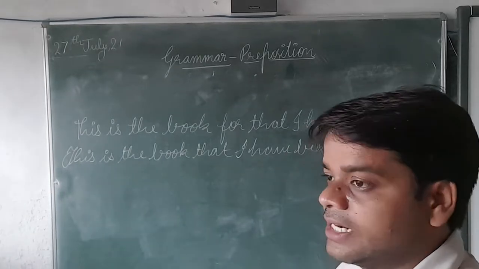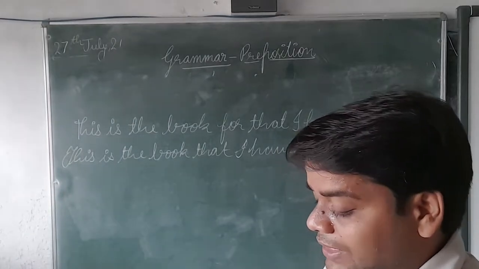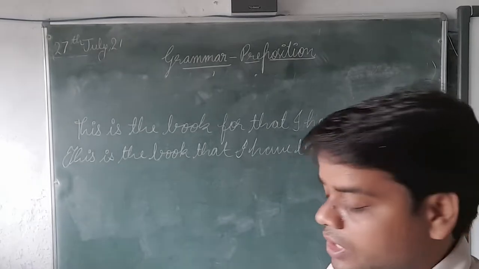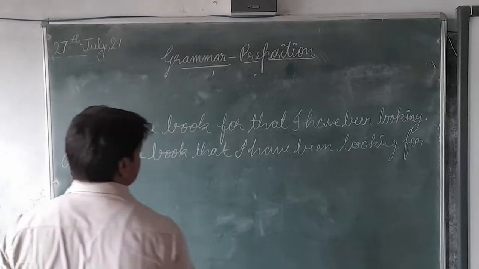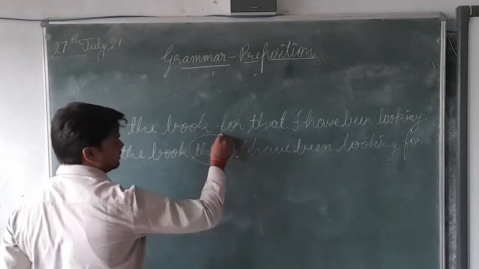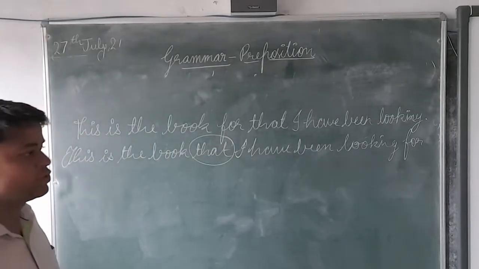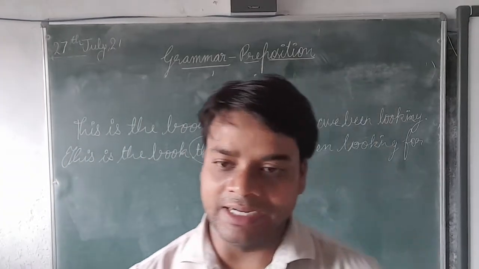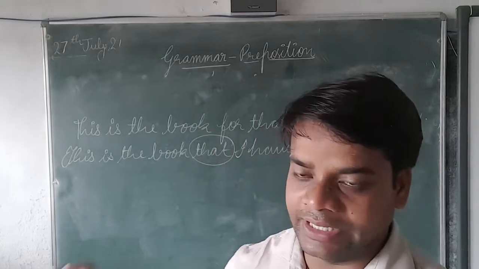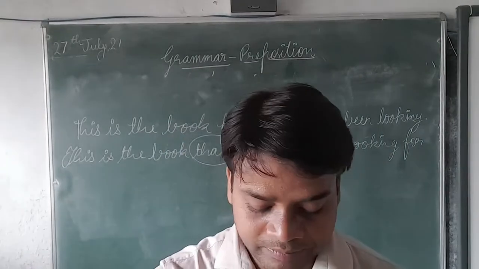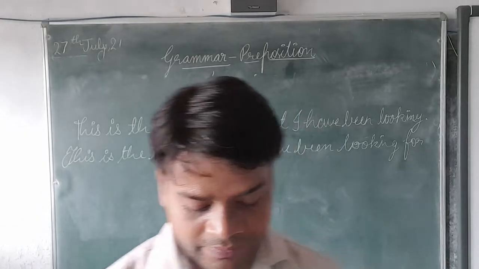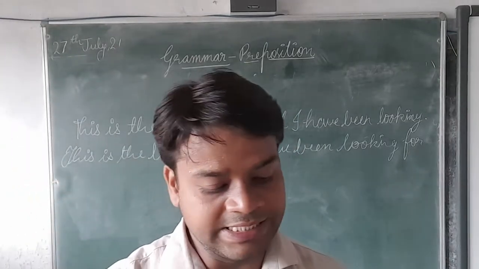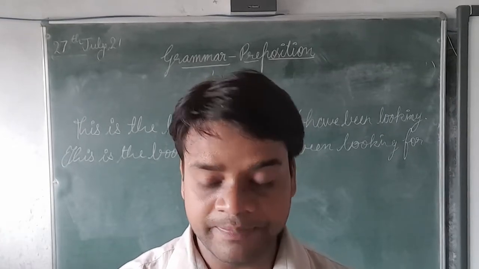And what is the reason that the second one is correct? See, when the object of the preposition is a relative pronoun, here this is a relative pronoun that is showing the relation between noun and pronoun. So because of that only, the preposition for is correct in this sentence. Now we'll see the next rule, the second rule.